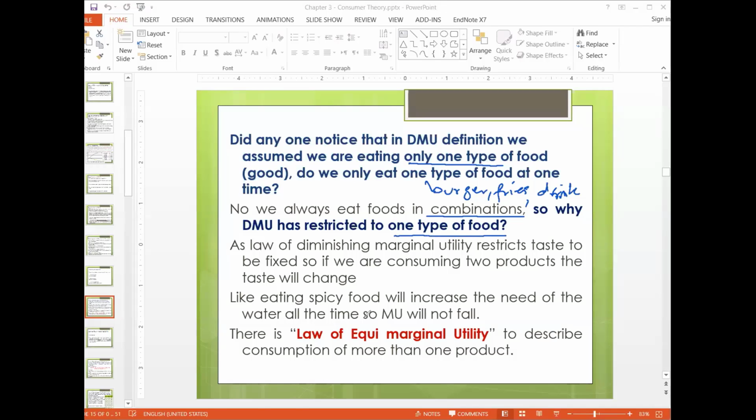Now, if you are eating more than one item, we'll use a new method called the law of equi-marginal utility. This method is used when you have a combination of more than one product. Let's move on to that point and see the way to solve it.